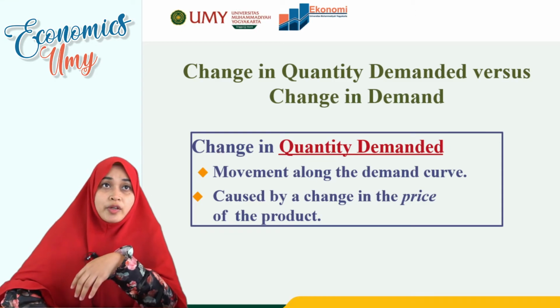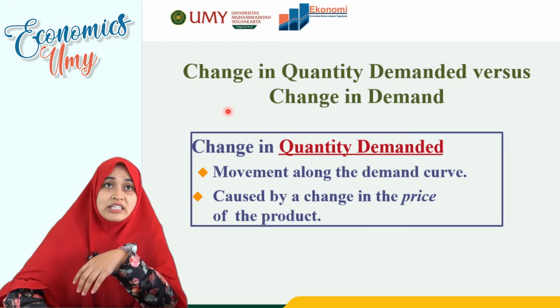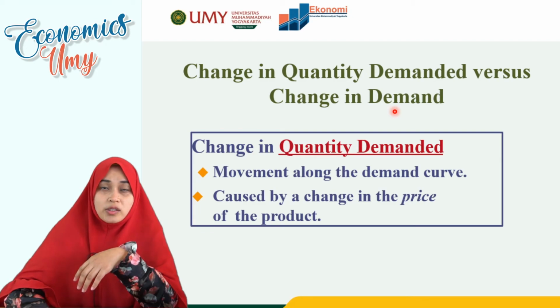So we will talk about the change in quantity demanded versus change in demand. Here, change in quantity demanded is the movement along the demand curve. What is the movement caused by? The movement is caused by a change in the price of the product.